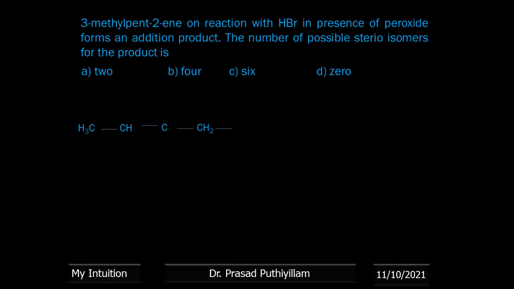So 3-methyl-pent-2-ene: position 2 has a double bond, and position 3 has a methyl group. On reaction with HBr, that is Markovnikov's rule; in the presence of peroxide, it is anti-Markovnikov's rule. Therefore, the positive part of the addendum should go to the carbon containing the lesser number of hydrogens. H will go to this carbon, not to the one already having hydrogen. That is against Markovnikov's rule.